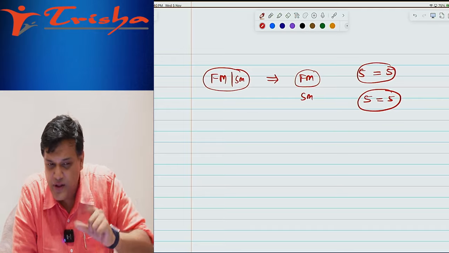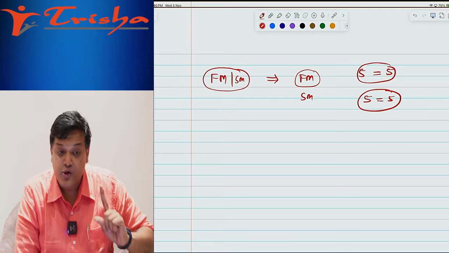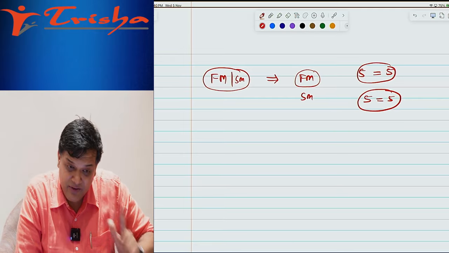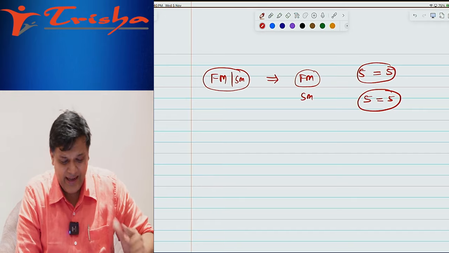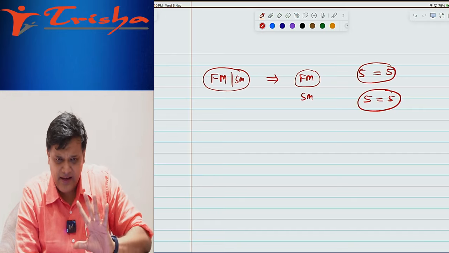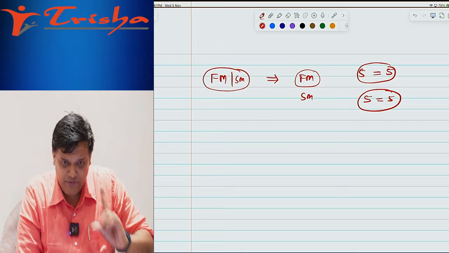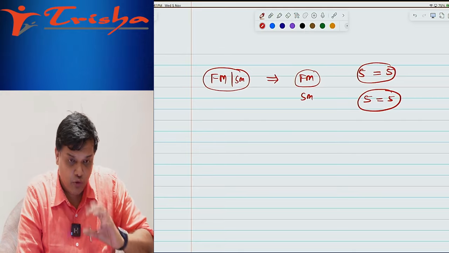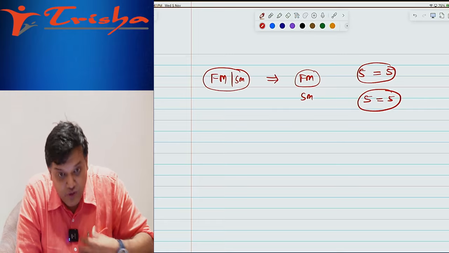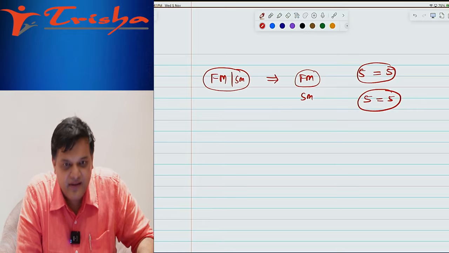Today also I spoke with one of my students. He told me he cleared, he started with FM only and he targeted it, and later on he completed SM. He didn't leave it incomplete, it's not like that. He completed SM, but FM was his forte. Meaning he scored good marks in that also. My student of SM, but this is how it is done.